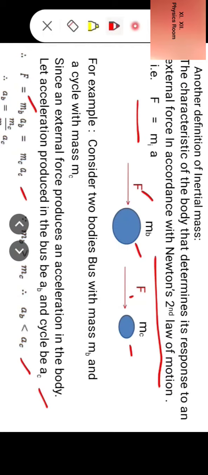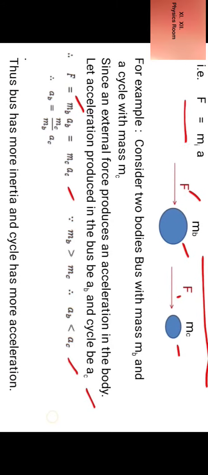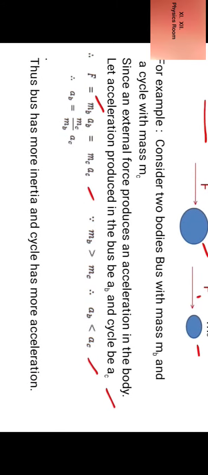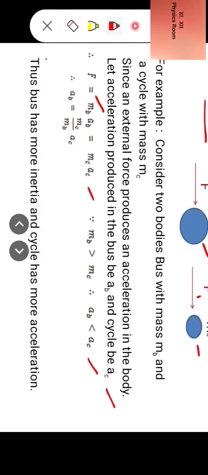Therefore, we can write AB is equal to MC by MB into AC. Thus, bus has more inertia and cycle has more acceleration.